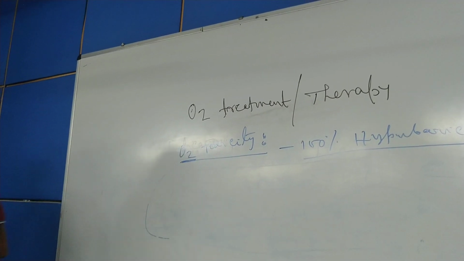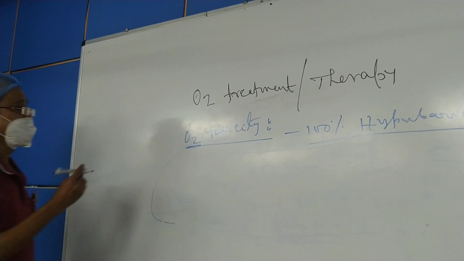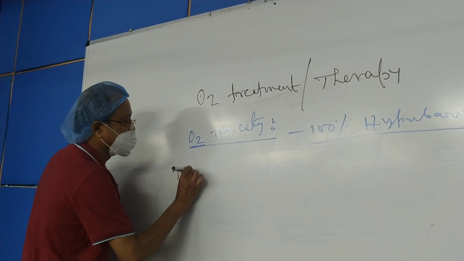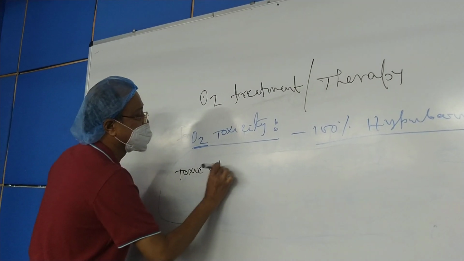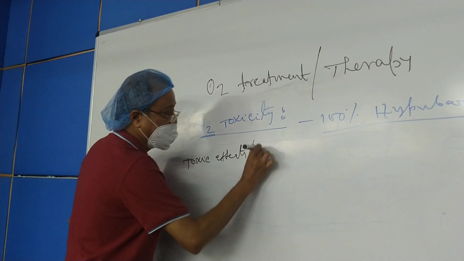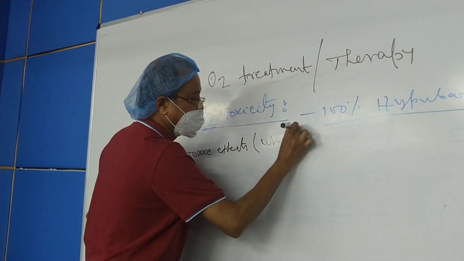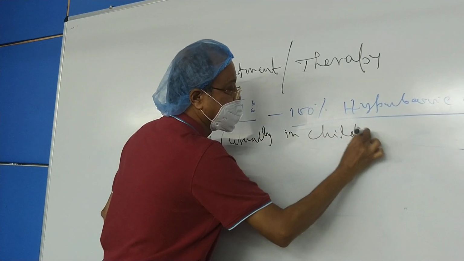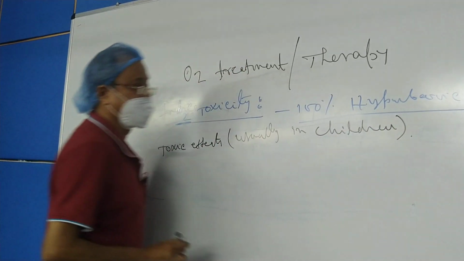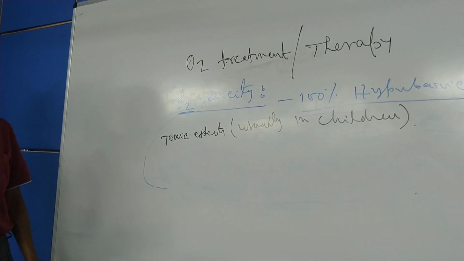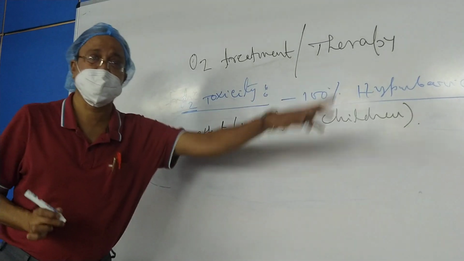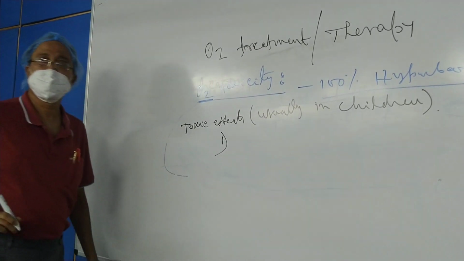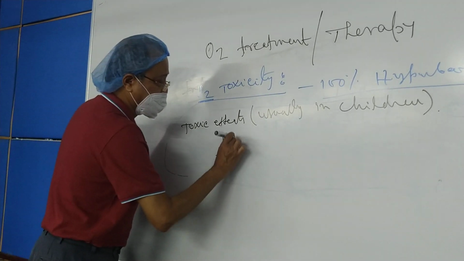It produces, apart from irritation, so what are the toxic effects? Usually in children, the toxic effects of hyperbaric 100% oxygen are: number 1, bronchopulmonary dysplasia.